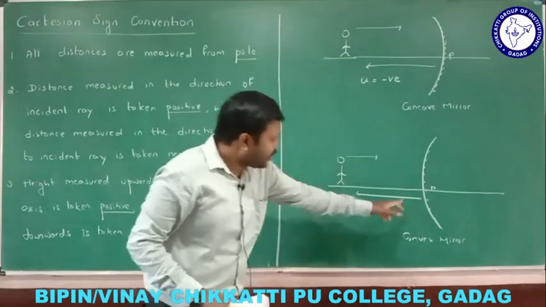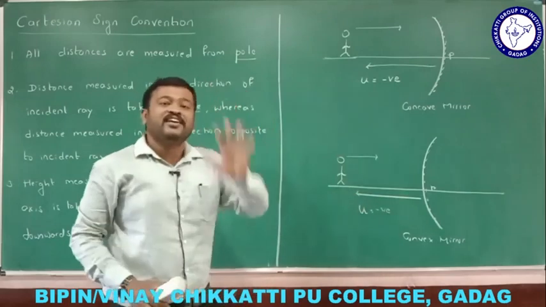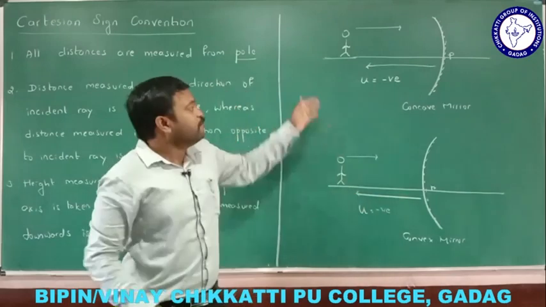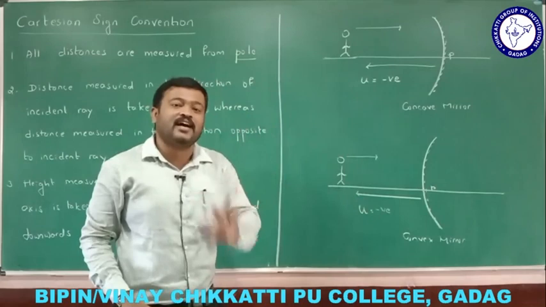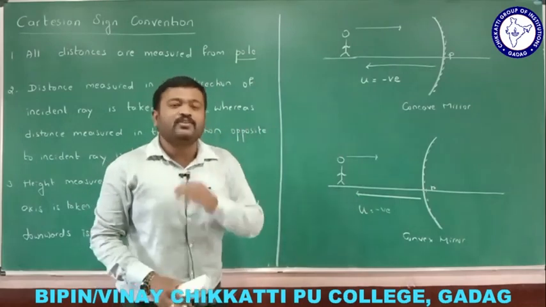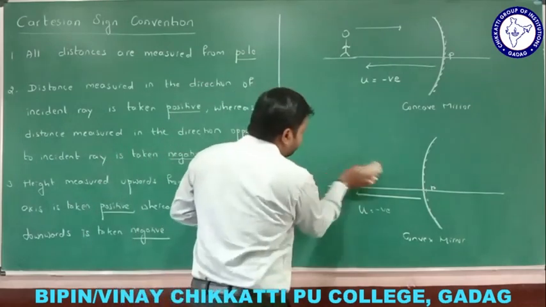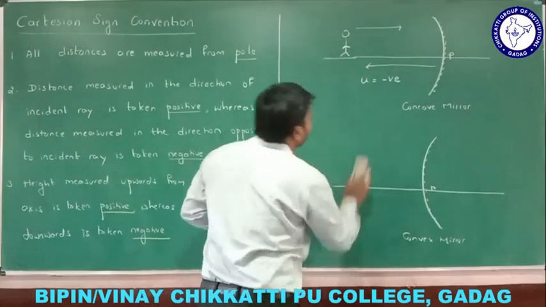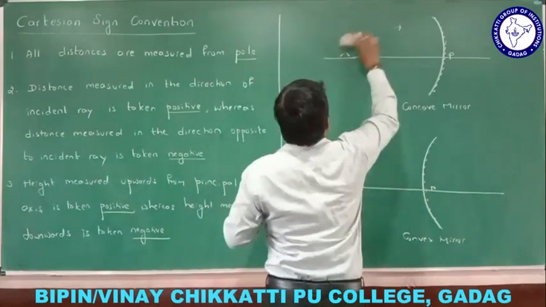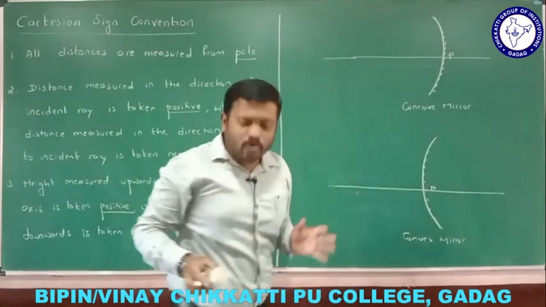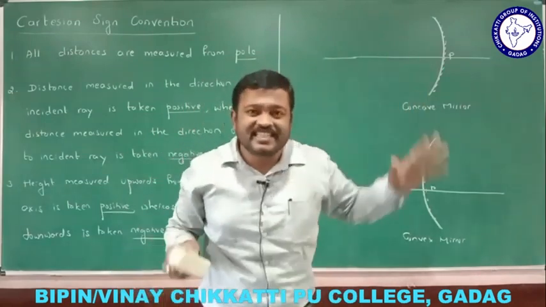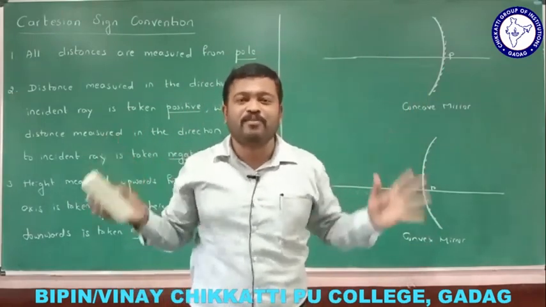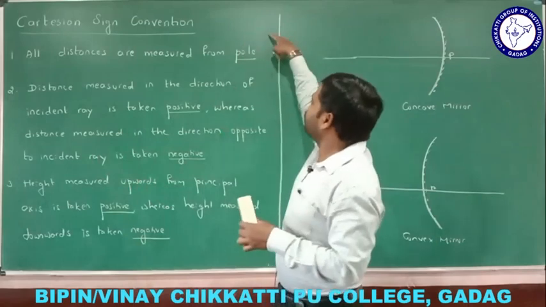Why? Because the direction is opposite to that of the incident ray, right? In both cases, object distances are negative. So like this we will be using. Do you understand? These are the object distances, right? Do remember, in optics, in mirrors, distances are always measured from the pole. You need to remember this, right?